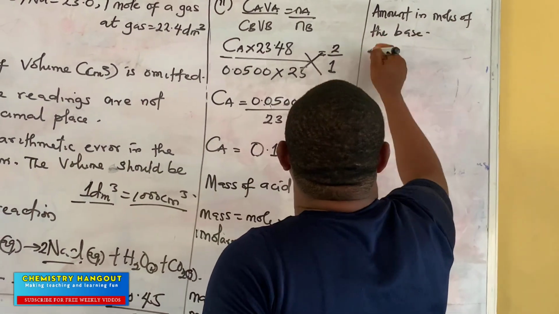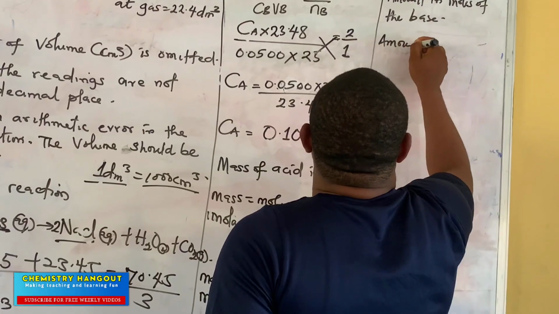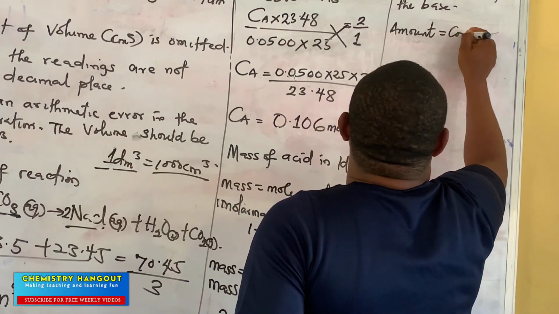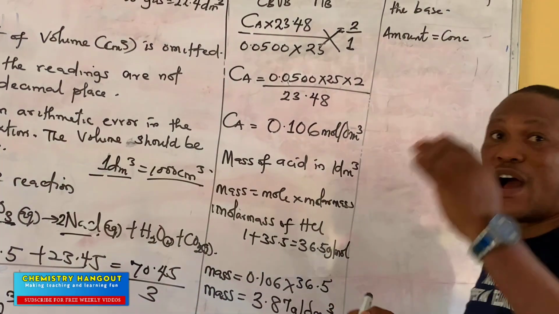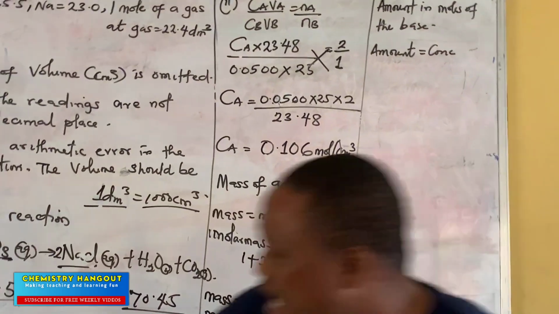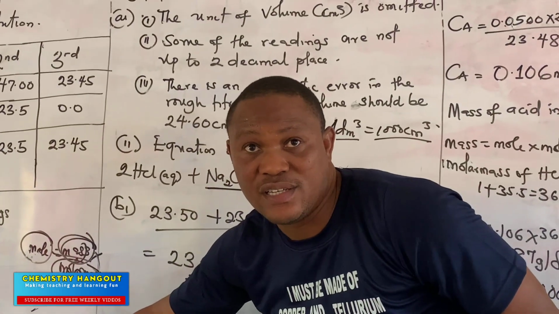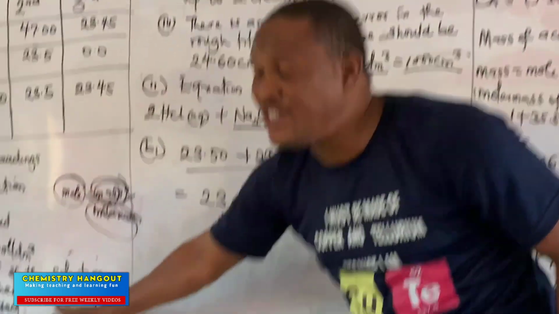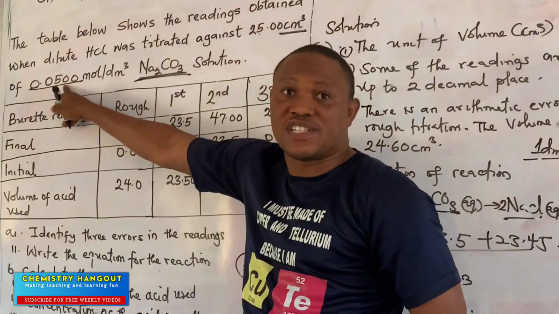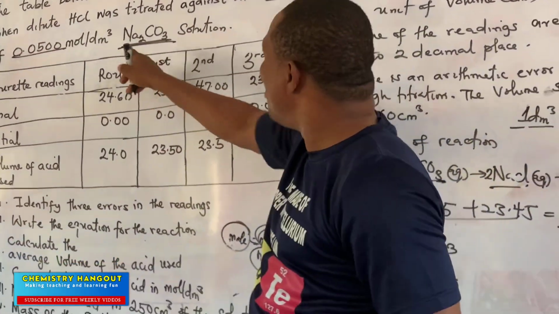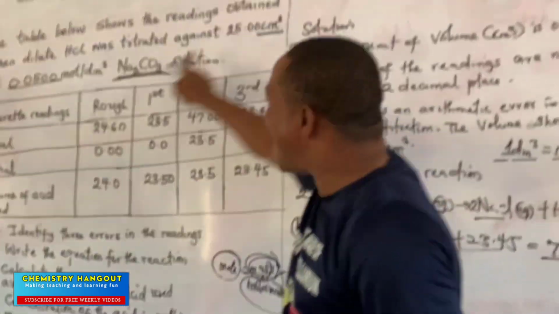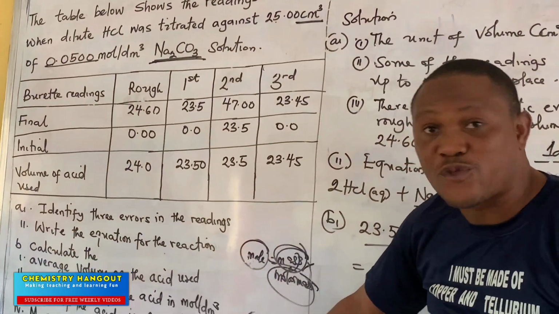So how do we look for that? The amount, because it's going to be in mole, will now be concentration times volume. I'm giving this formula over and over again. Why am I using this formula? They give us volume already: 200 centimeter cube of this. They now give us the concentration. Because the mole in 25 of this will be different from the mole of 200 in this.